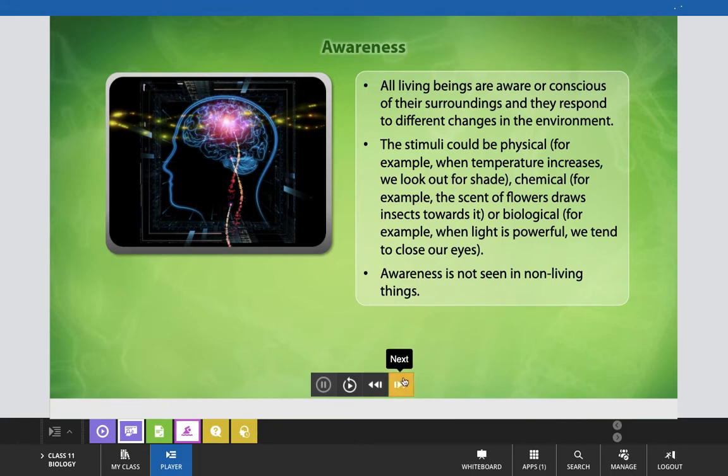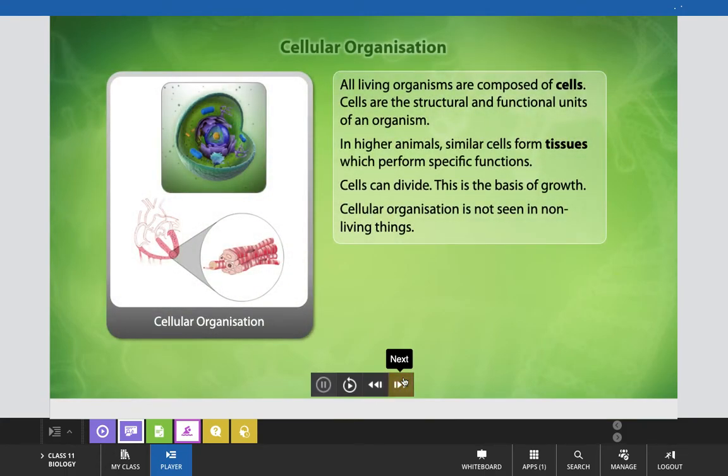Now, come to the next. This is the cellular organization. As you know, all living organisms are composed of cells, and cells are the structural and functional unit of an organism. In higher animals, similar cells form the tissues in an organized manner. When there is a division of labor between the cells, then tissues are formed which perform specific functions, and that division of labor makes them more effective and efficient in doing their functions.